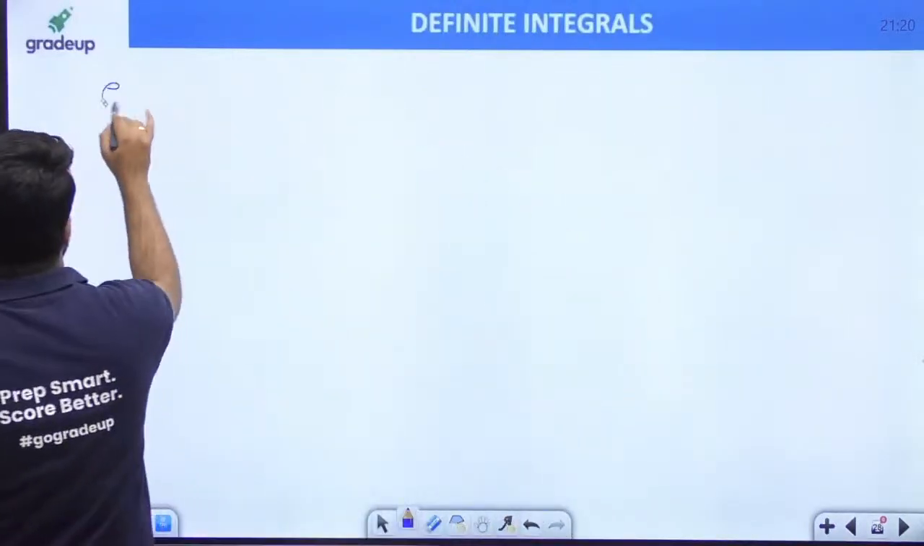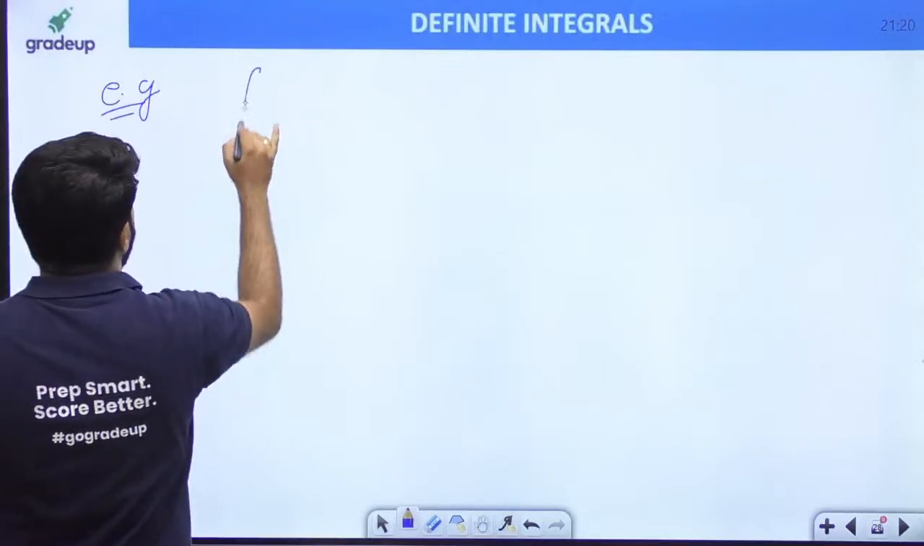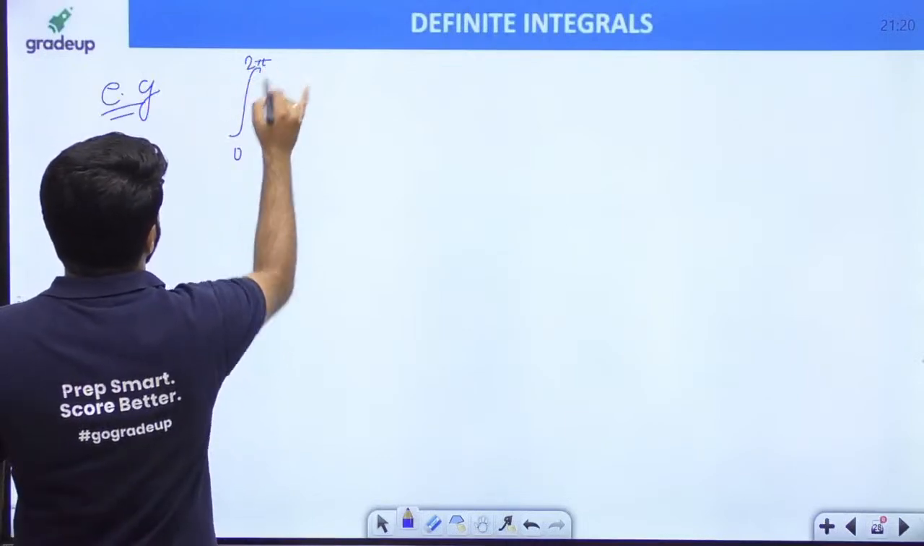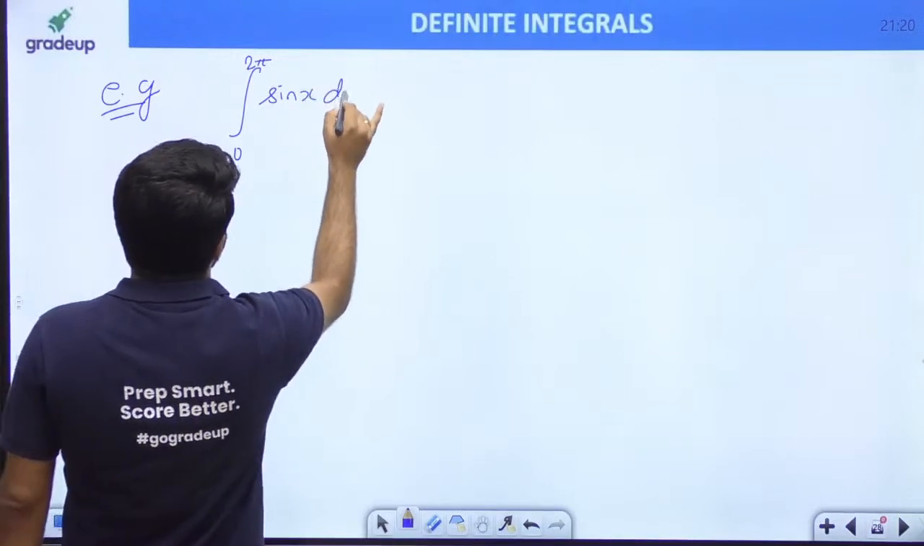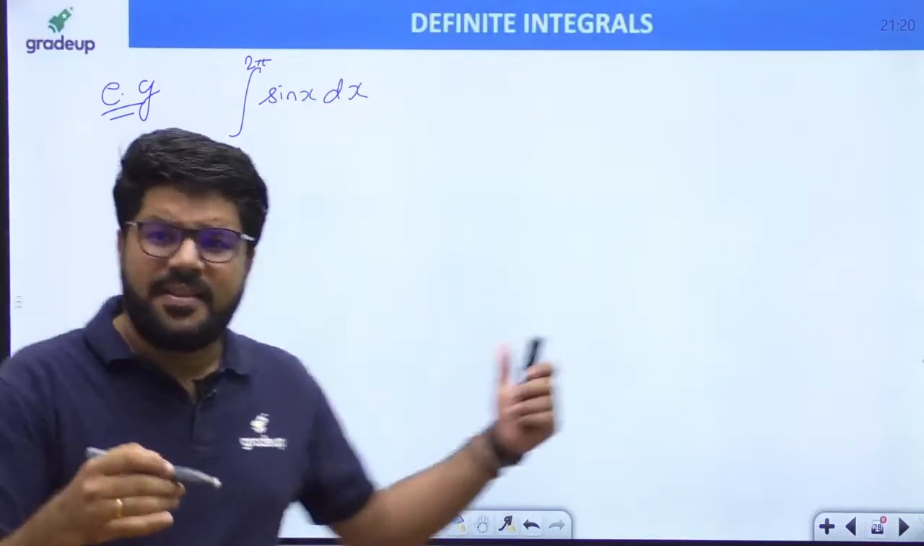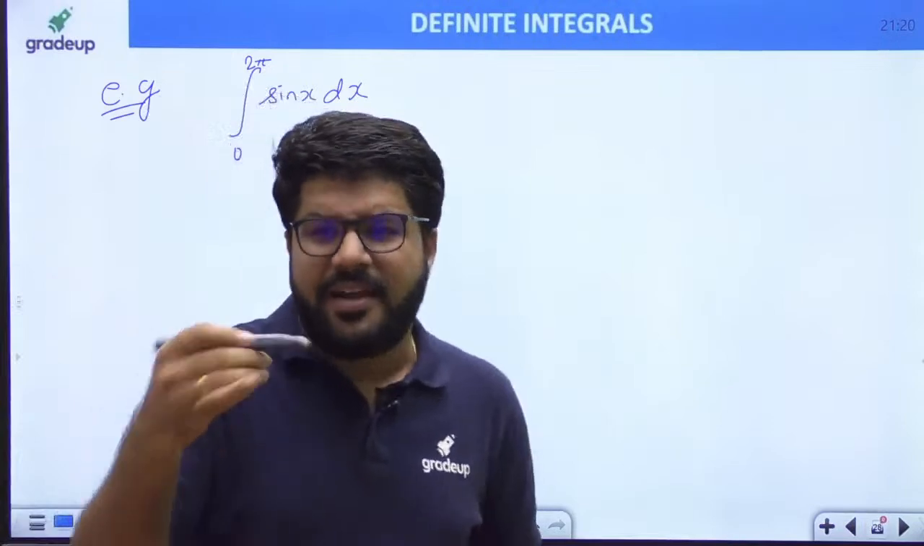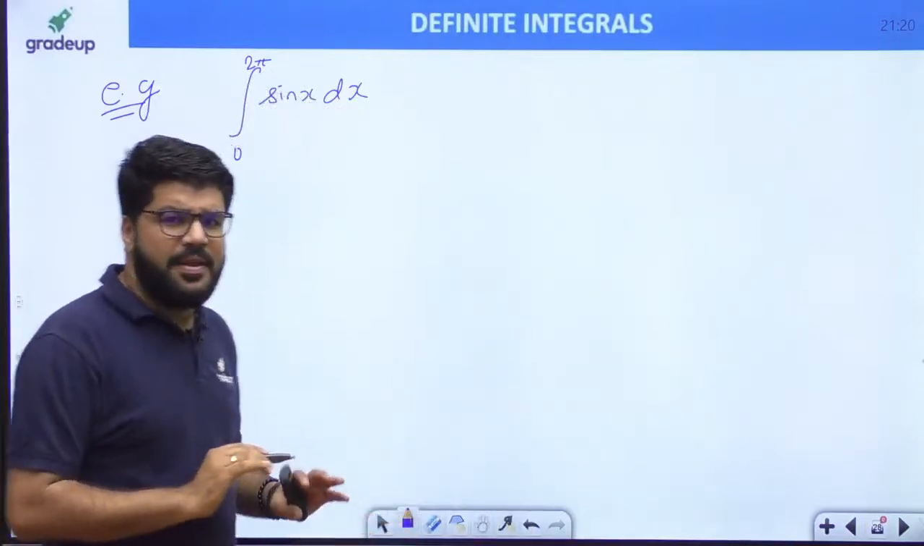For example, let me take an example. Suppose I am asking you the integral 0 से 2 pi of simple sin x. Now you can say, sir, this I can solve directly. Yes, you can solve directly, but let us try to understand one of the properties here.